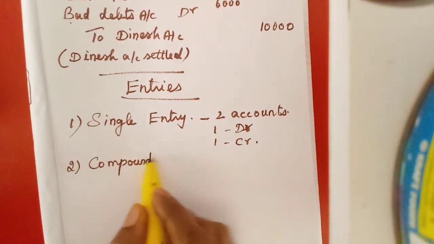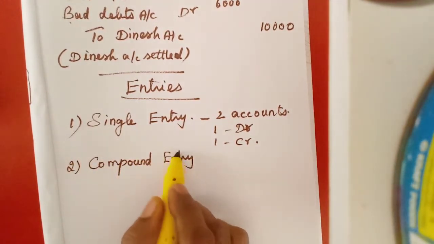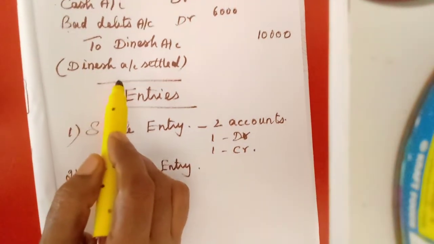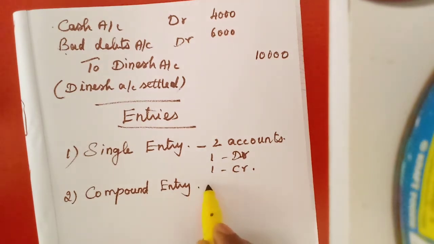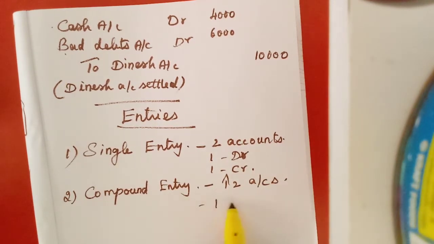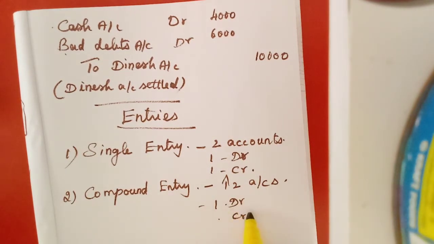Now you will understand. Compound entry is this one. Here, in this compound entry, there will be more than 2 accounts. Either 1 or 2 debit entries or 1 or more credit entries. Meaning more than 2, either 3 or 4 we can have in one entry. That is called compound entry.